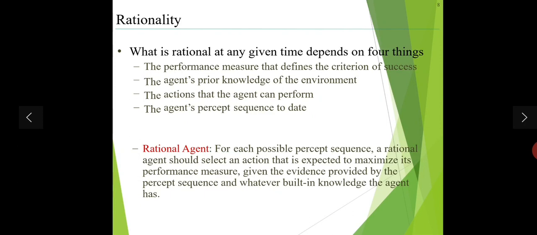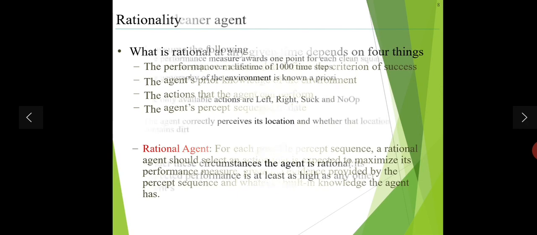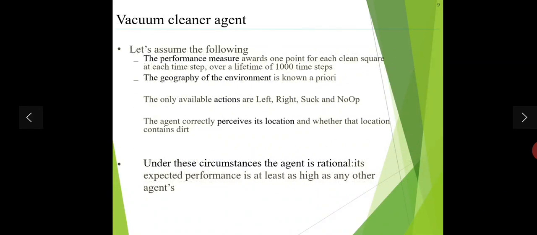Rational agent means for each possible percept sequence, a rational agent should select an action that is expected to maximize its performance measure, given the evidence provided by the percept sequence and whatever built-in knowledge the agent has. Fine. Now, for the vacuum cleaner agent, let's assume the following four things.